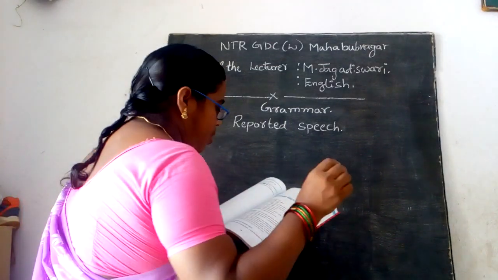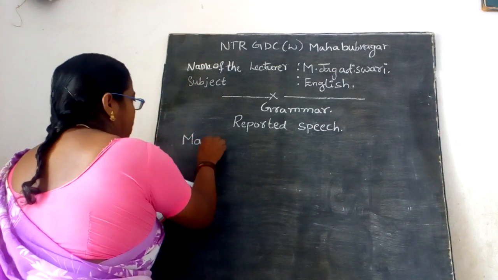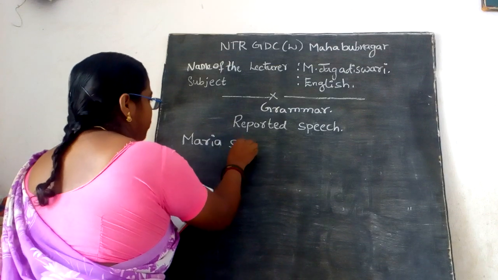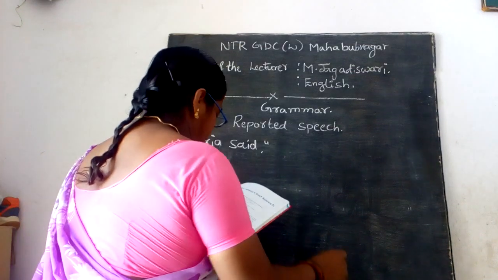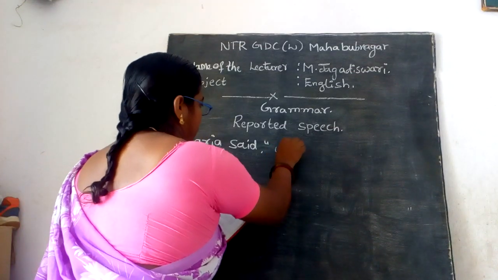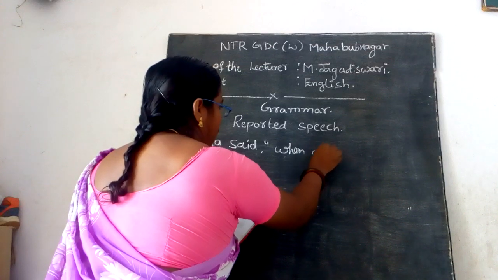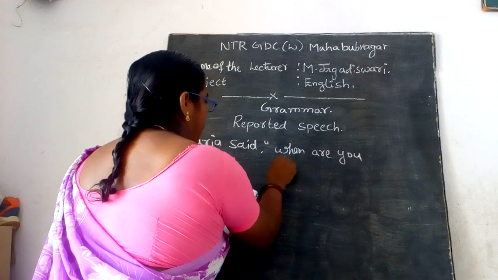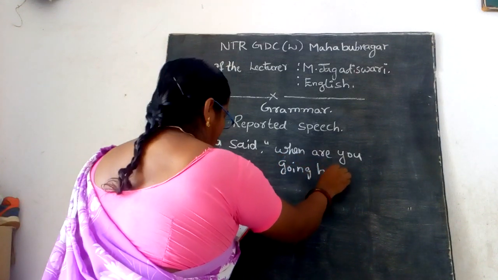And see here now you can simply repeat. You can say that Maria said, "When are you going home?"